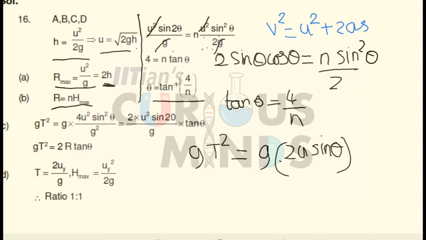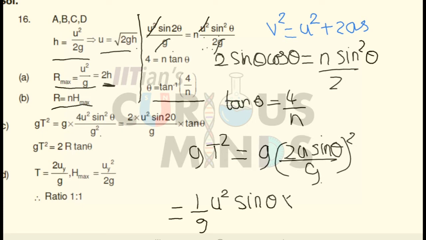The time of flight t and the horizontal range are given by the formula. Now over here the time of flight, let us write down the formula of the time of flight, or g t square. Let us substitute the value of g t square. Let us take the left hand side. Instead of t square, I will take g times 2u sin theta by g the whole square. When I square this part, it will be equal to 4u square sin square theta divided by g.